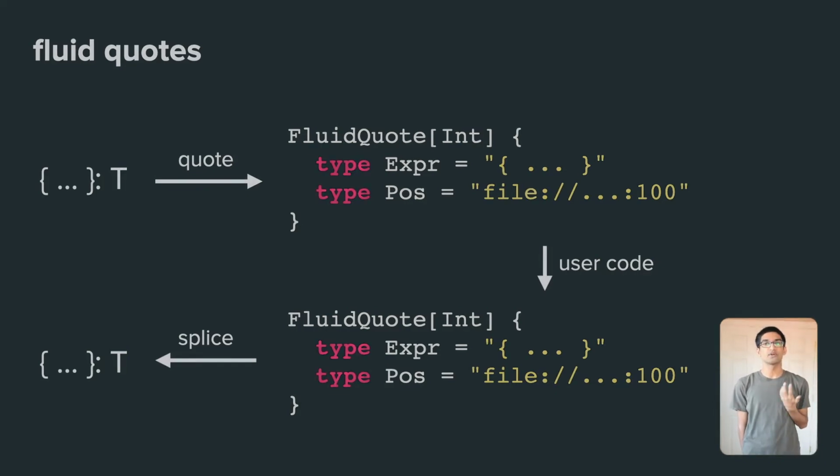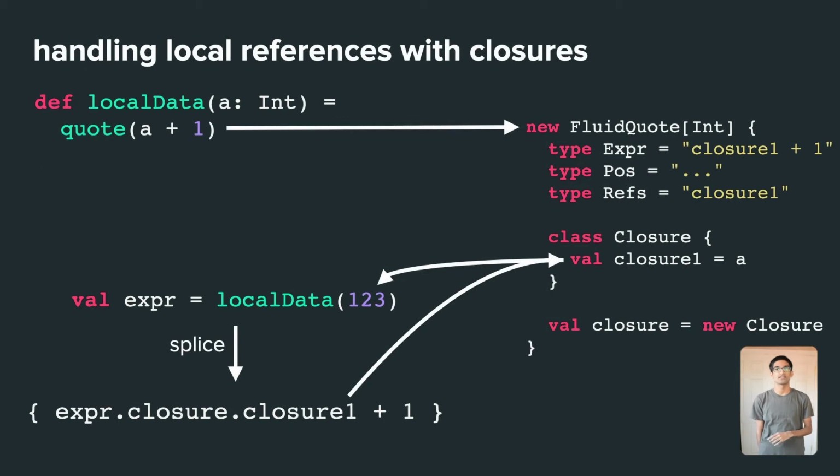Now, in simple situations, we can just grab the captured AST and dump it at the splice site. But this isn't safe, since there may be references to local variables that we need to handle carefully. In addition, we need to maintain hygiene by making sure that local symbols at the splice site don't indirectly affect the spliced code. So when quoting, we need to identify any local references and keep track of them with closures, just like regular functions. At the splice site, we can emit code that loads those references from the runtime closure object.